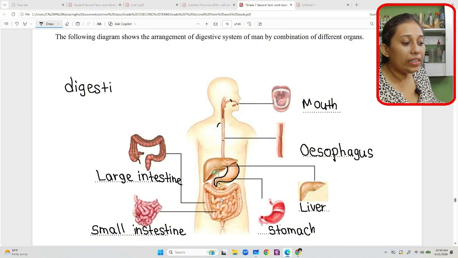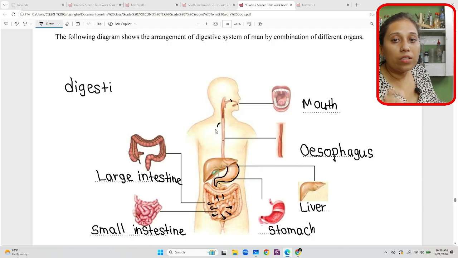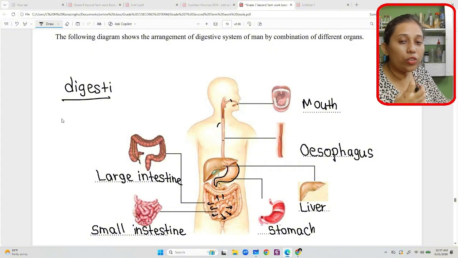And in the small intestine, this food is absorbed into the bloodstream, where we absorb the nutrients we need. This digestive system performs two tasks. What is the first task? Digestion. And also it is absorbing the nutrients.